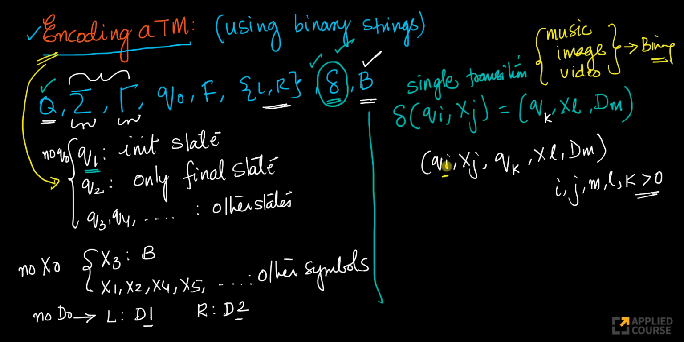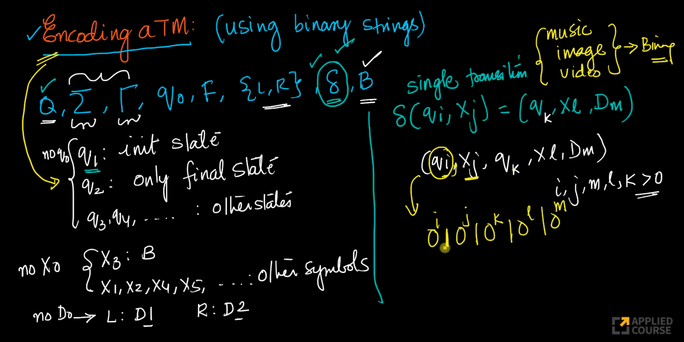So I'll encode this as a binary string as follows. This is the most important step. I'll write this as 0 power I, repeating 0 I times to encode Qi. Then to separate Qi and Xj, I'll place a 1 here. You can think of this 1 as the comma being replaced by a 1. Then I have Xj, and the most important thing here is the index J, so I'll write this as 0 power J. I will write this as 0 power K, 0 power L, and 0 power M.